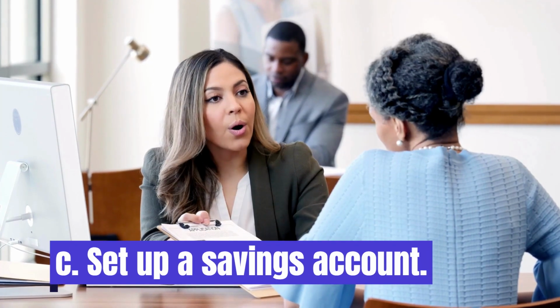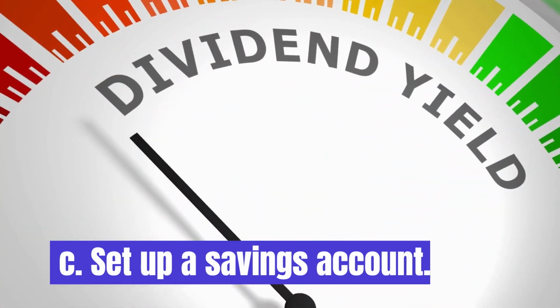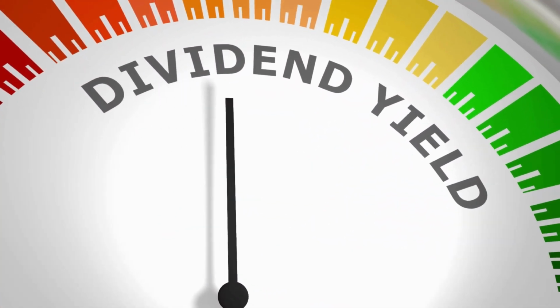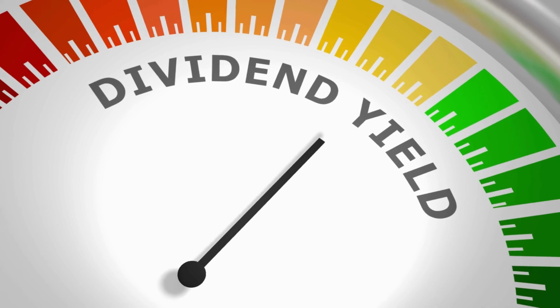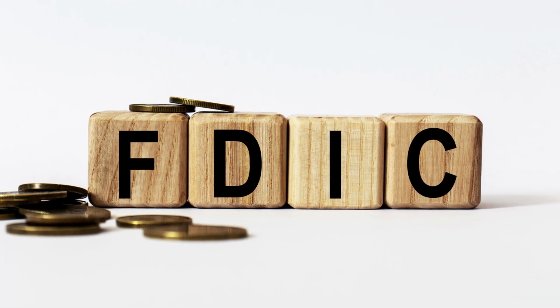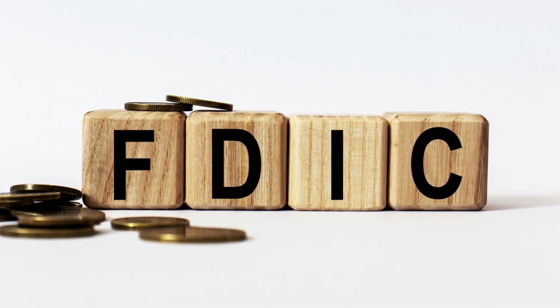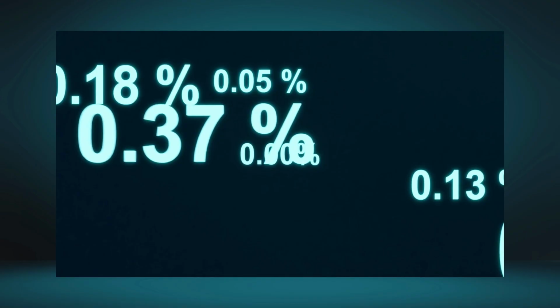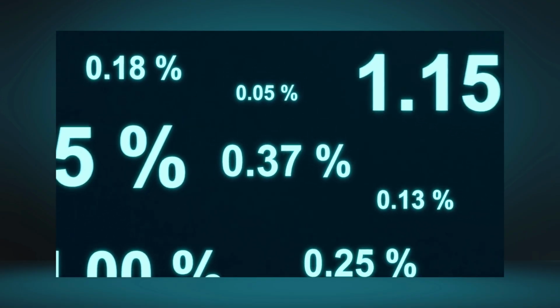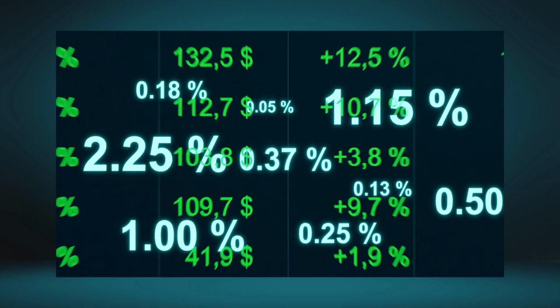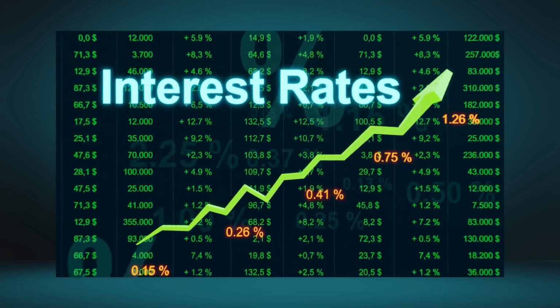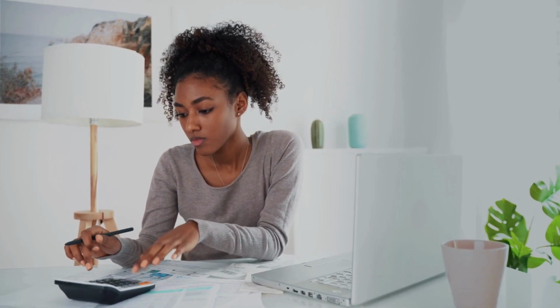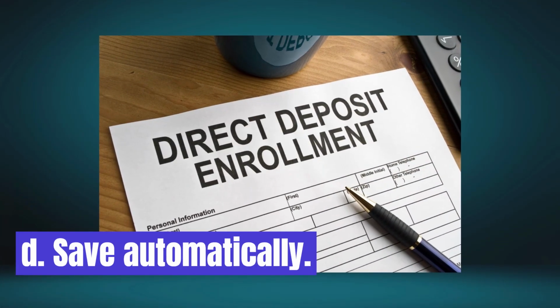C, set up a savings account. A good start would be a high-yield savings account at a reputable financial institution, or maybe you already have an account that is FDIC insured so that your money is protected and safe. You can also earn interest on some of your savings. It's important to note that interest rates can change frequently, so it's a good idea to compare rates and fees before opening an account. D, save automatically.